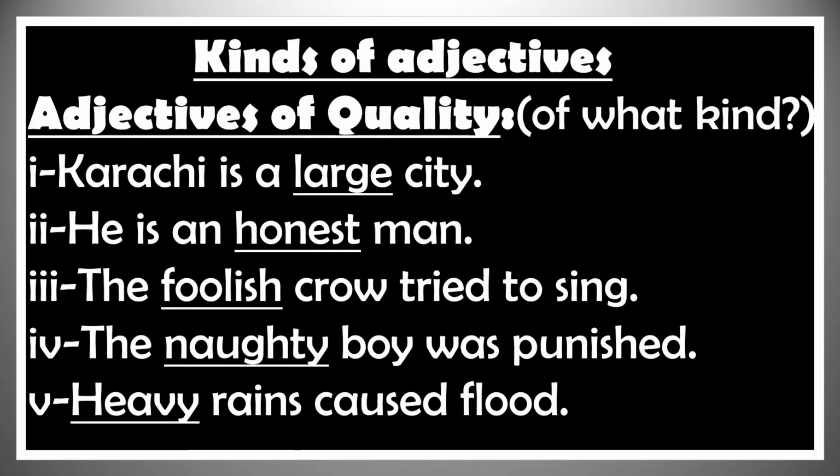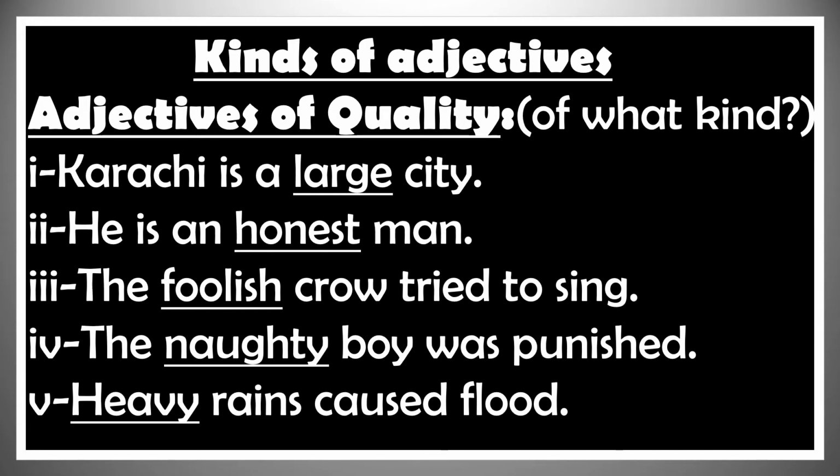Adjectives are divided into different classes. Let us study them one by one. Number 1. Adjectives of quality. They are also called descriptive adjectives. They show the kind or quality of a person or thing. Adjectives of quality answer the question of what kind. Let us study some examples.